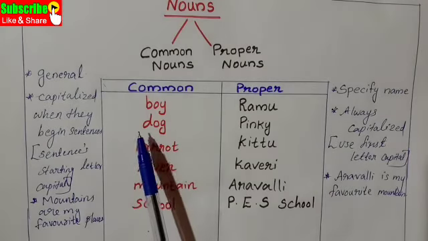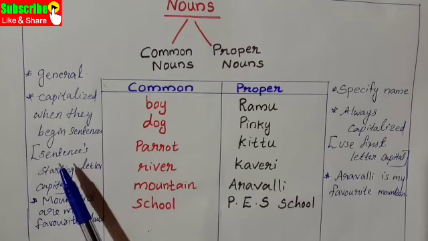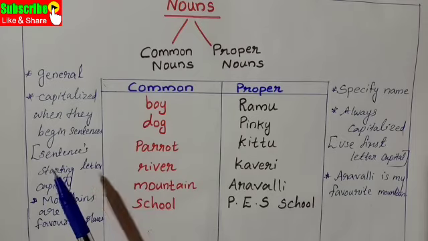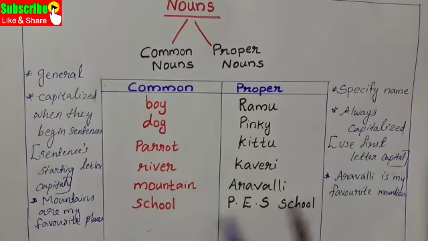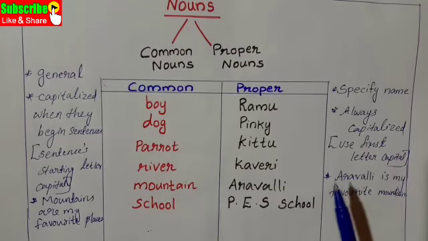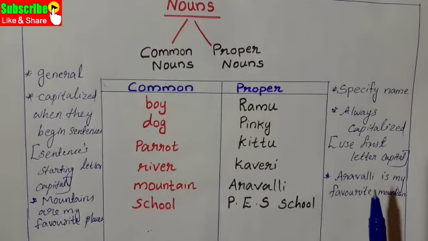In the case of a common noun, we use a capital letter when it begins a sentence, the starting letter of the first word. In the case of a proper noun, always use the first letter capital. It may be in the middle of the sentence, not only the first letter of the sentence. Wherever we see a proper noun in the middle of a sentence, we should use a capital letter because all these are names.